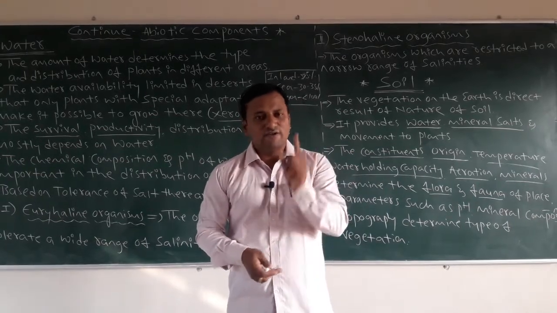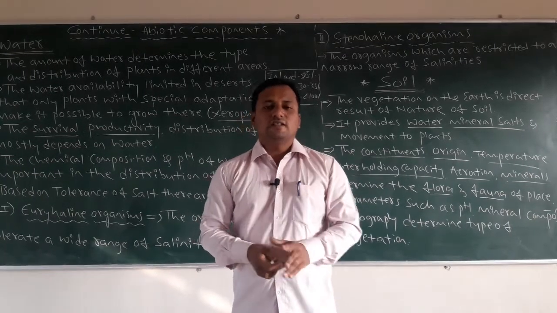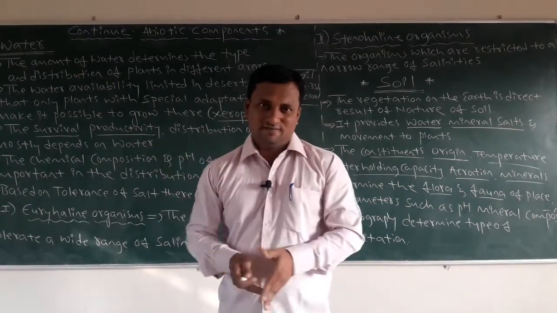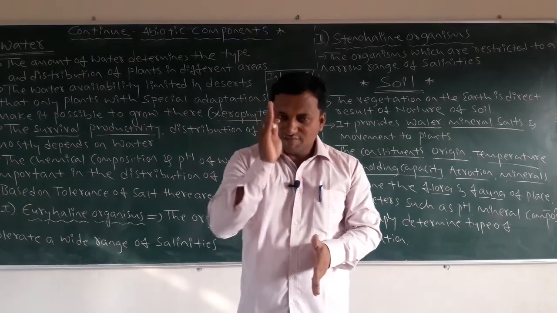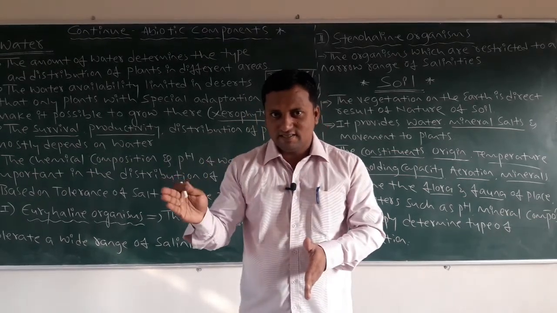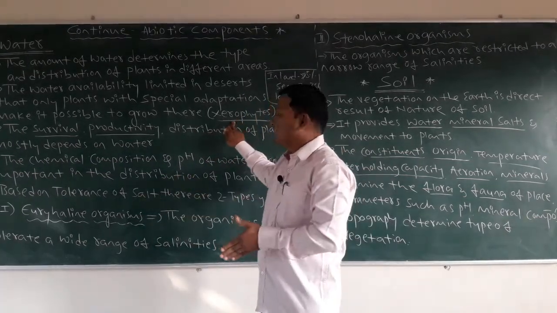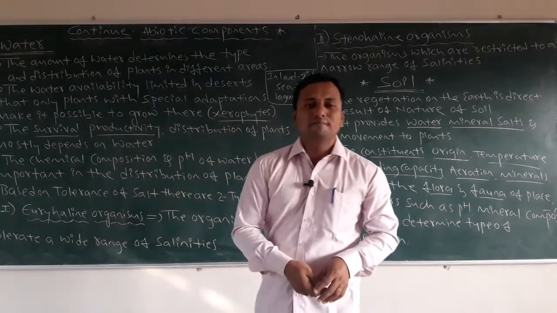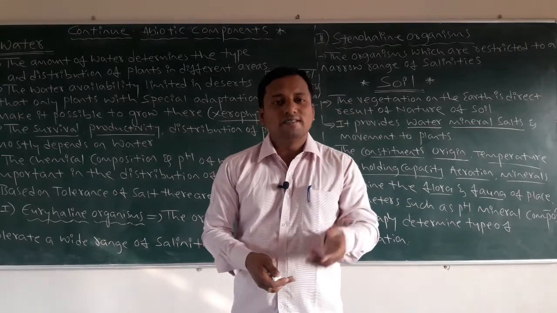Hydrophytes are those plants which are present where there is more water content. If there is less availability of water, these types of plants are there, called xerophytes. The best example of xerophytes is cactus, Opuntia.